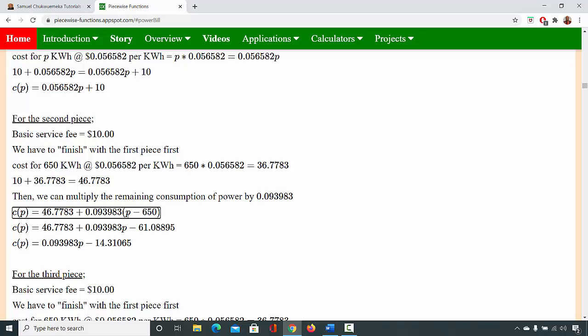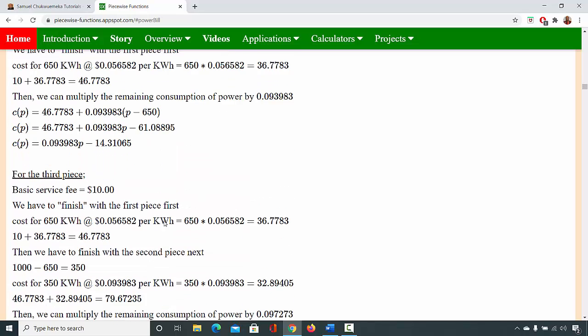Okay, rather than doing 700, we now say P. And of course, when you distribute, you simplify. You make sure you simplify. And this is what we get for the second piece.